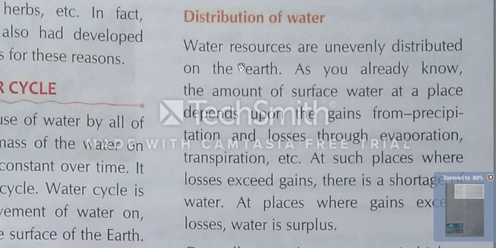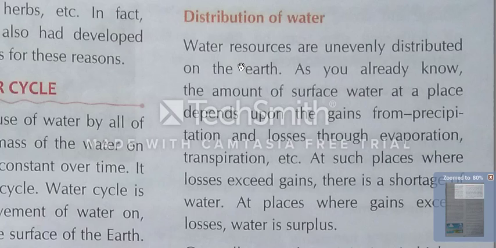Irregular is a good word. Unequal we can say. Unequal is not equal at each place. The availability of water or water resources is not the same or equal at each place. They are different.